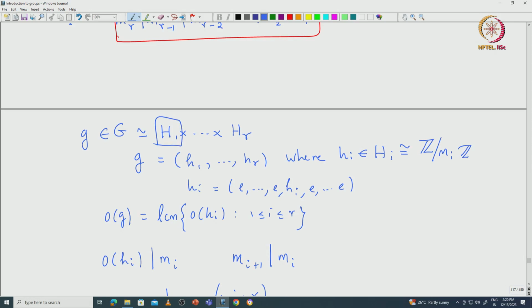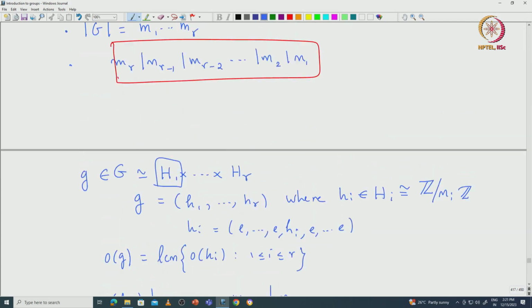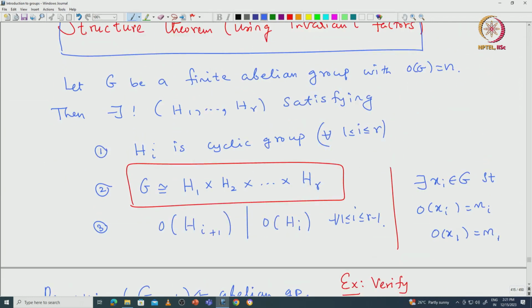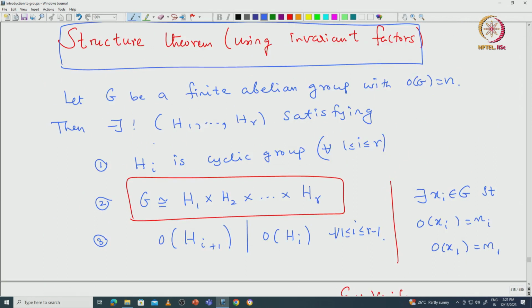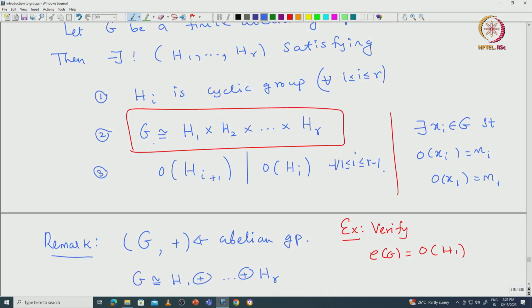particular group order. This motivates us to look for a very particular subgroup of G that plays the role of H1. We will first try to understand this theorem, and then using all the observations that we are making now, we will prove the theorem. So in a way, the exponent of G is captured by the order of H1.